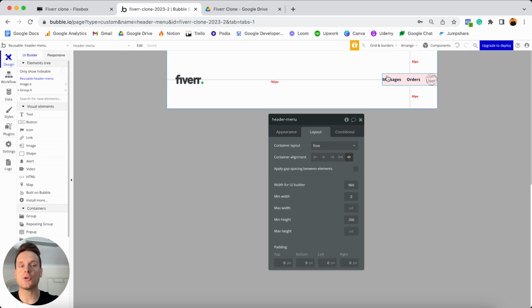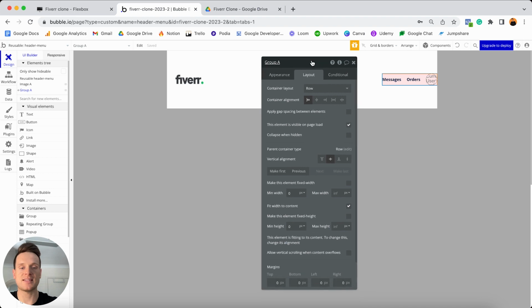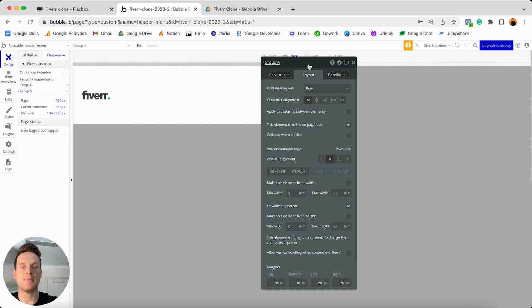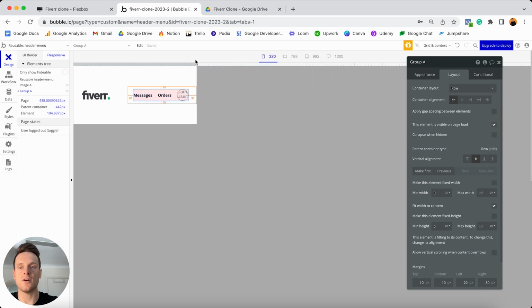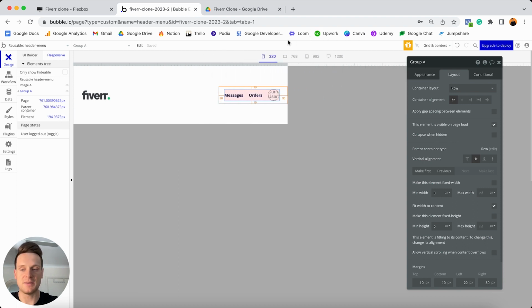What I will need to do though is just add some margin around our red group. So I'm going to select the red group itself. And for this group, I'm just going to add in 10 pixels of margin at the top, 10 on the bottom, 20 on the left, but 30 on the right. And what you'll now see in our responsive tab is that as we reduce the width, this red group will collapse in with our Fiverr logo. So that way it's going to continually be responsive regardless of the page size.